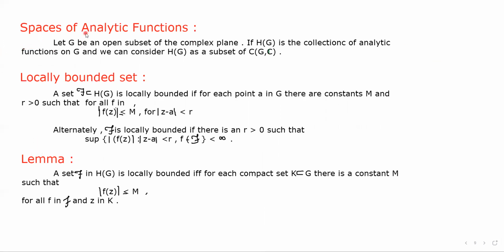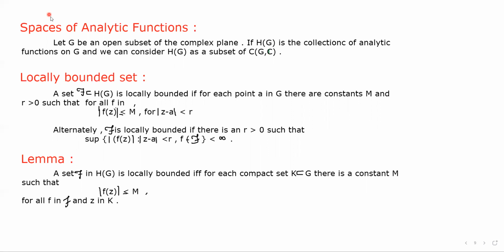Now we move to spaces of analytic functions. Let G be an open subset of the complex plane, and let H of G be the collection of analytic functions on G. We can consider H of G as a subset of C of G, with the complex field C. So what is the space of analytic functions? It is nothing but the collection of all analytic functions.